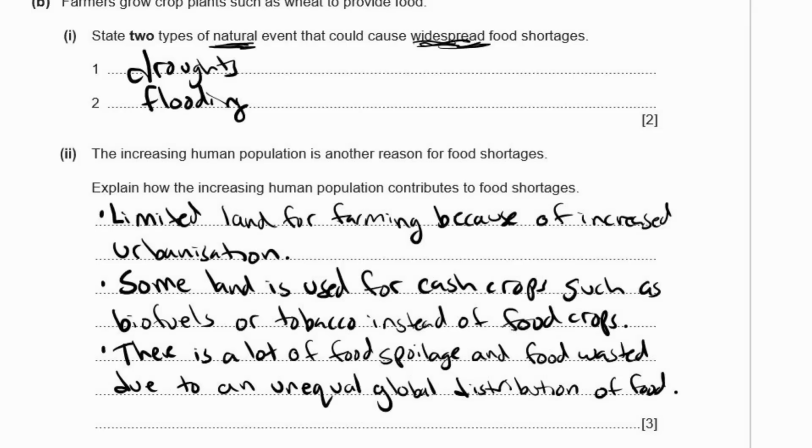Another thing that can contribute to food shortages is poor farming practices. So some farmers don't do crop rotation, which means that the land ends up getting depleted of many nutrients, such as nitrogen. Pollution. So more people means more pollution.